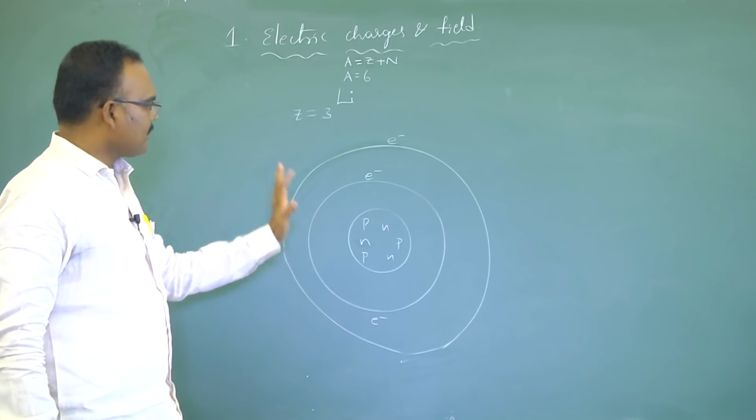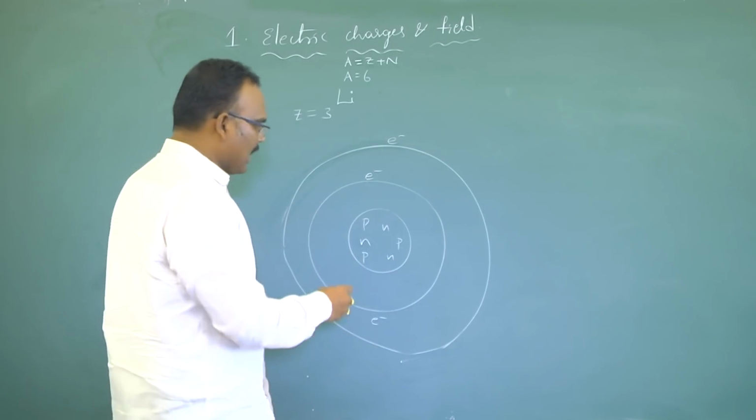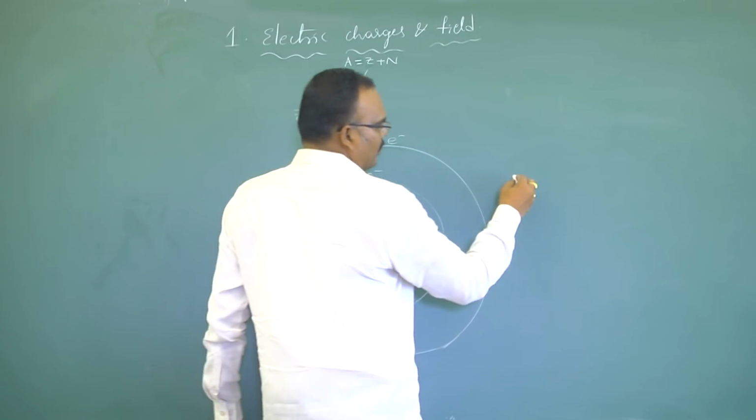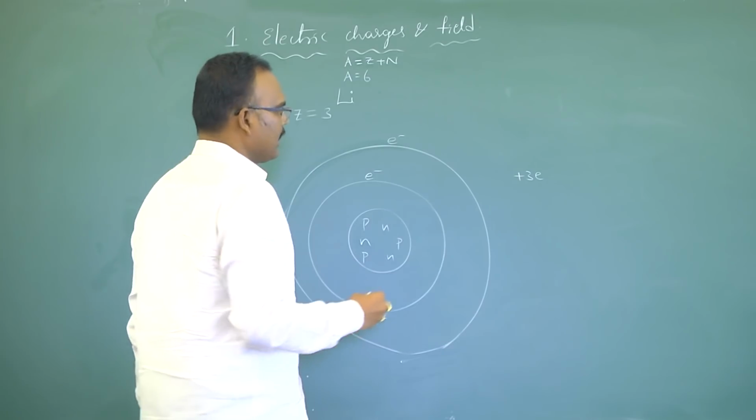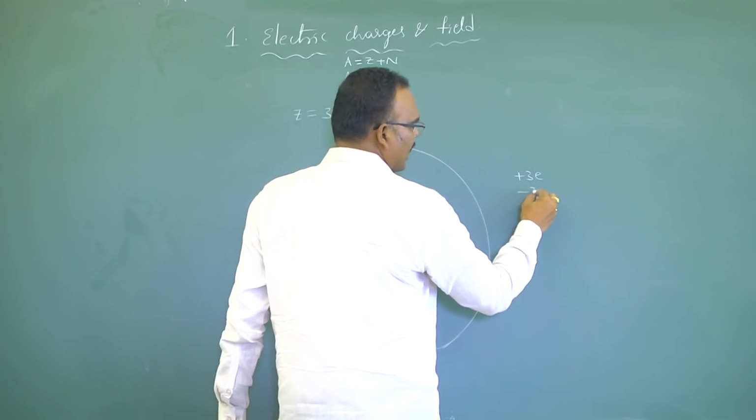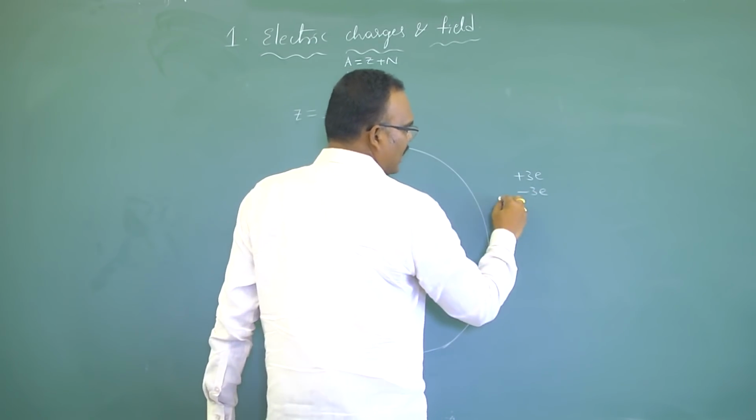If you see this neutral atom, we have 3 units of positive charge in the nucleus and 3 units of negative charge in the orbits. So the net charge is 0.